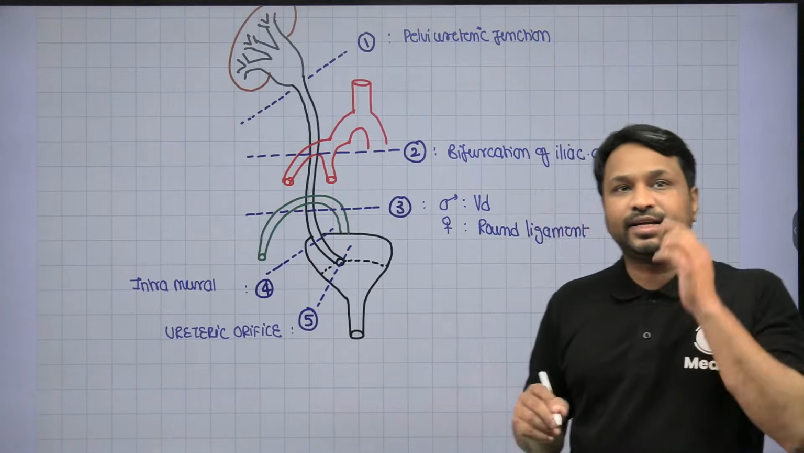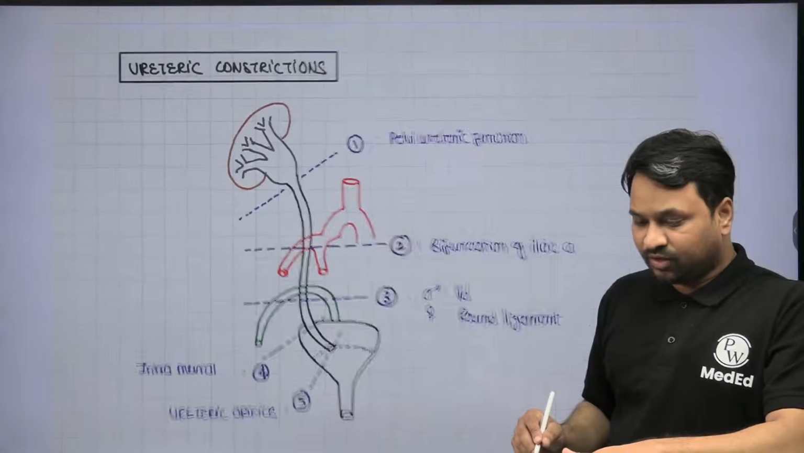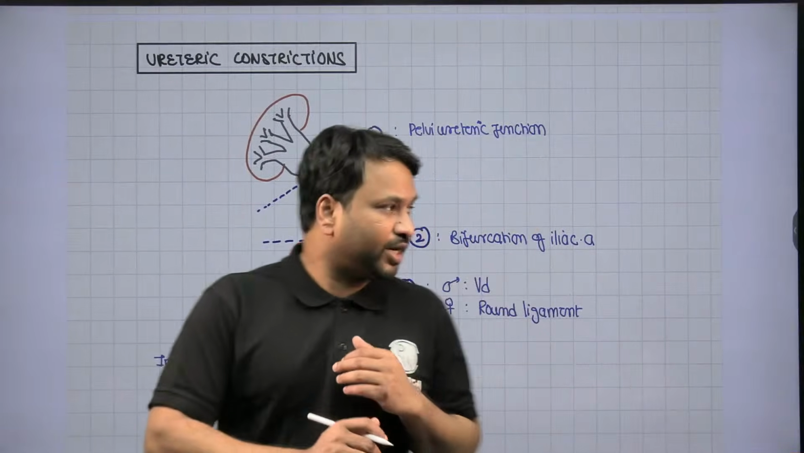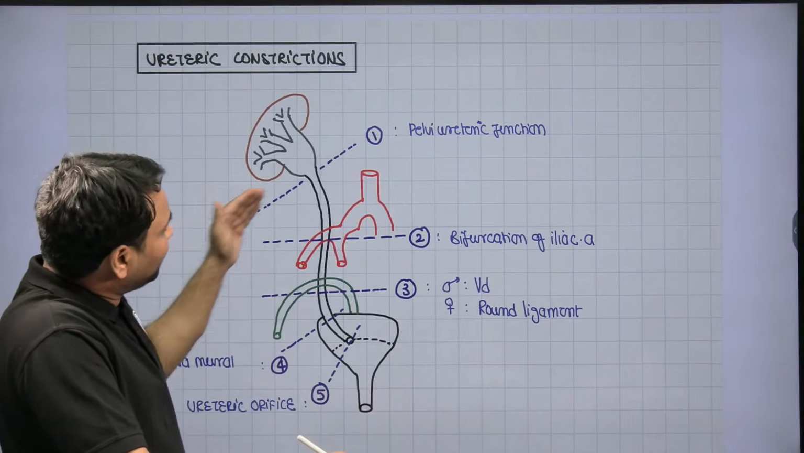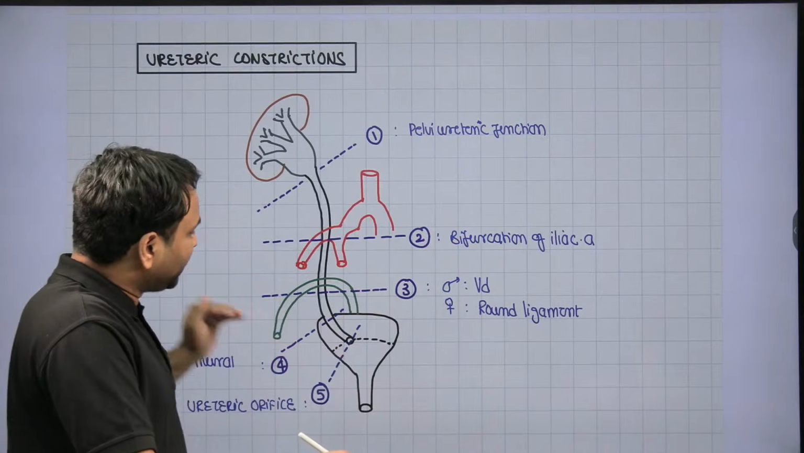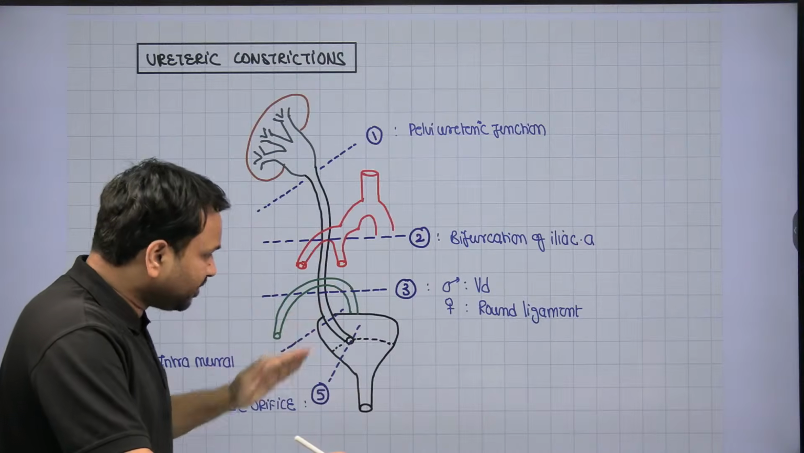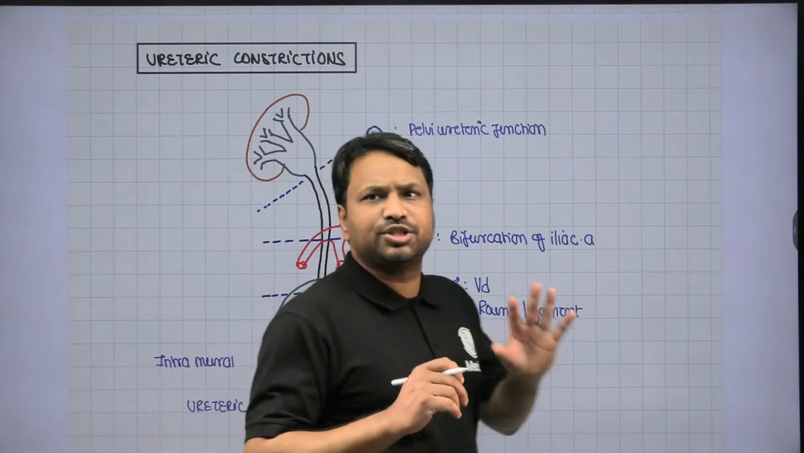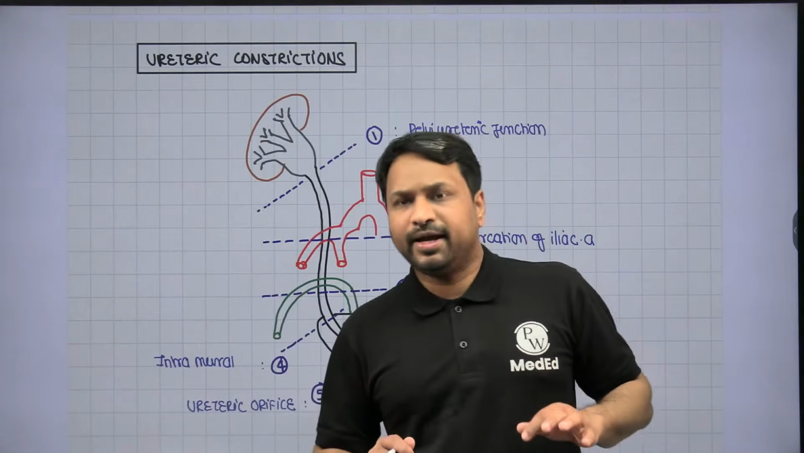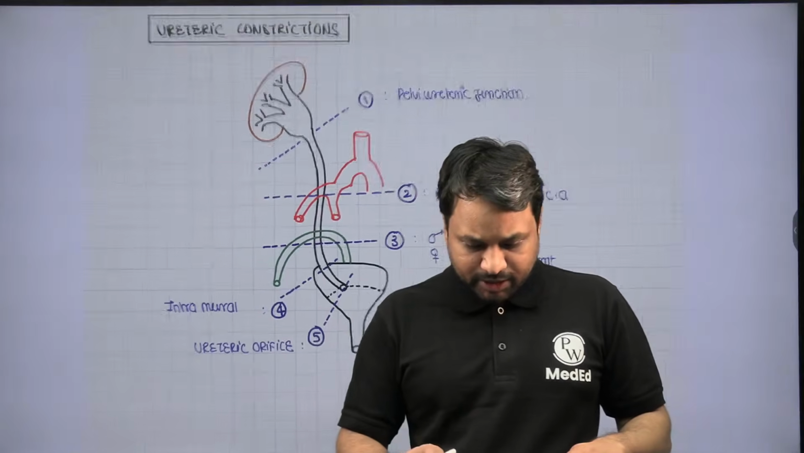Now these are the sites where you have the ureteric constrictions, right? So the ureteric constriction starts from the pelvic-ureteric junction, then at the iliac bifurcation, then at the vas deferens and round ligament, then when it is going inside the bladder, when it is becoming intramural, and the last constriction that you will see is the ureteric orifice.